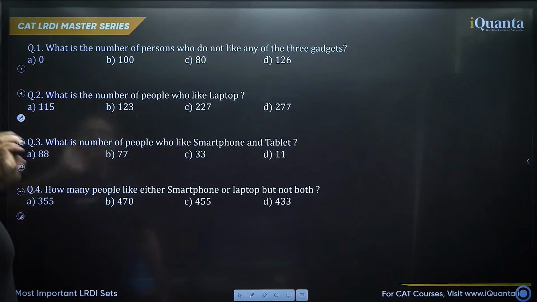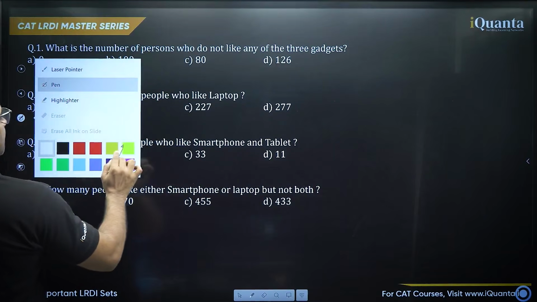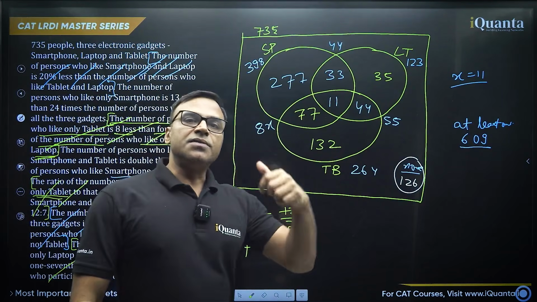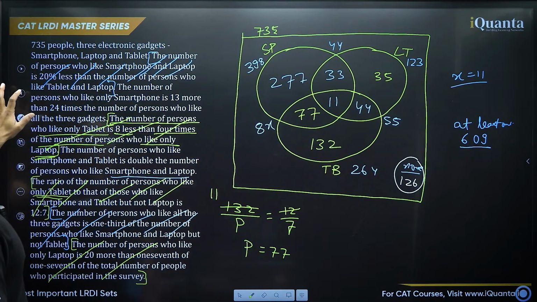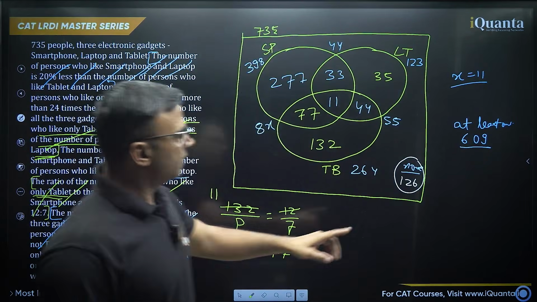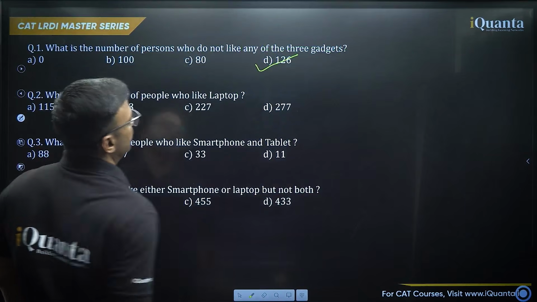Okay. First one, what is the number of persons who do not like any of the three gadgets? Oh, this is the first question. But this is also the advantage of taking a look at the question so that you know what all things are supposed to be done overall. So this is three gadgets. None of the three gadgets. 126. Do we have 126? Option D is the correct answer.